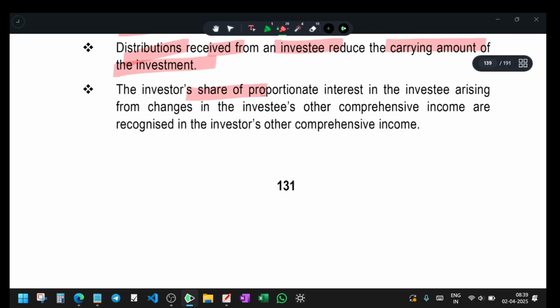The investor's share of the proportionate change in interest in the investee, arising from changes in the investee's other comprehensive income, is recognized in the investor's other comprehensive income.